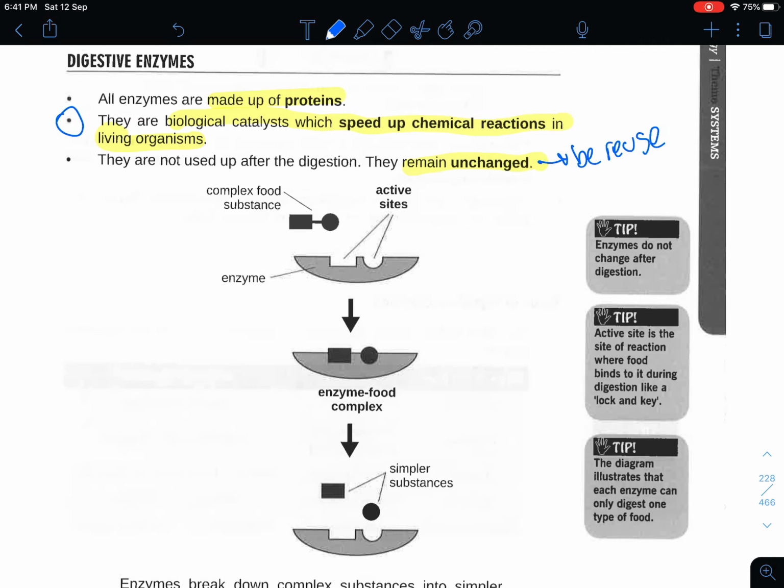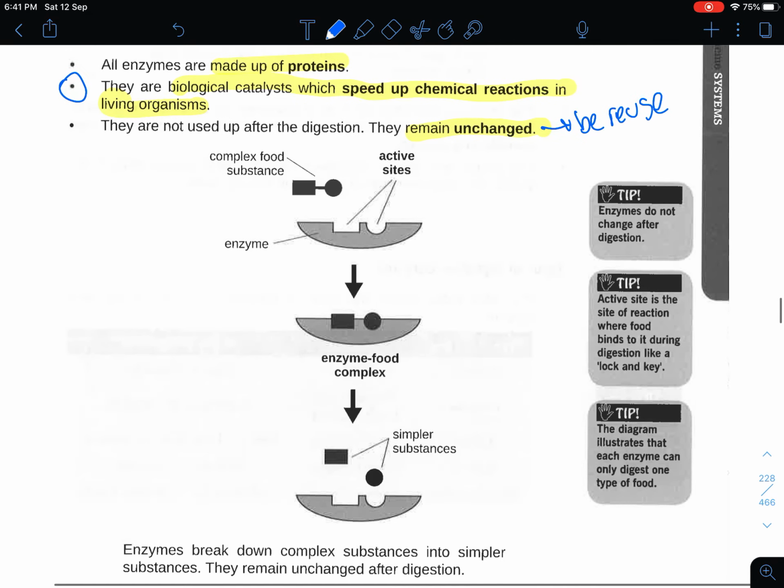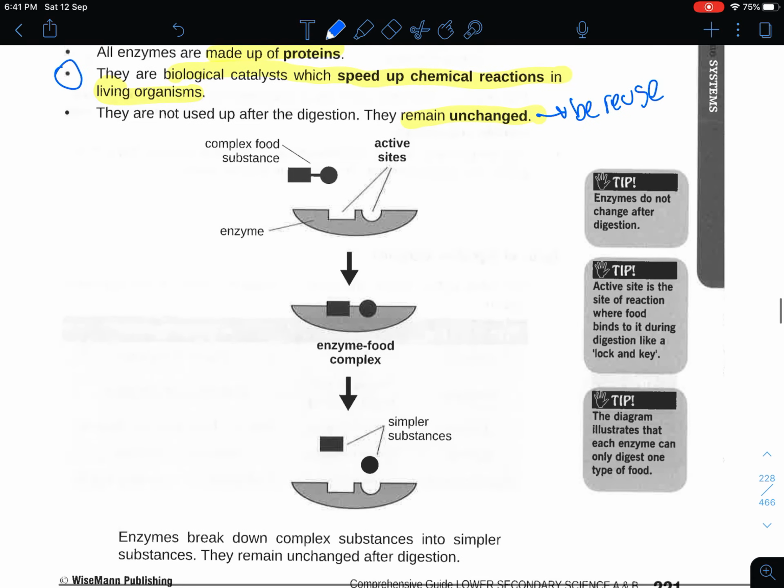Now this is an example of the lock and key hypothesis, which can be used to describe how the enzyme and the substrate work. So why do we use the word substrate? Substrate is the name given to the food substances that will interact with the enzyme before they get broken down. So in this case, this will be known as the substrate, and of course the enzyme. When it's broken down into simpler substances, we call this the product.